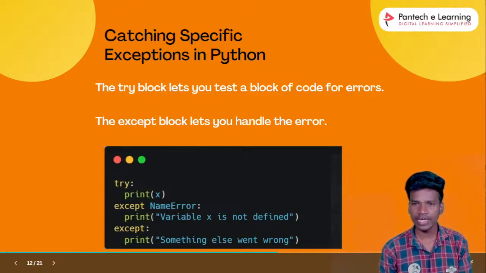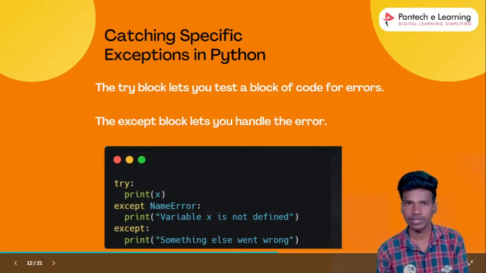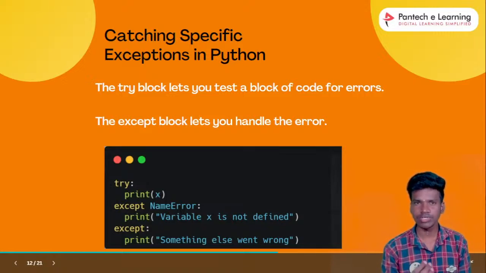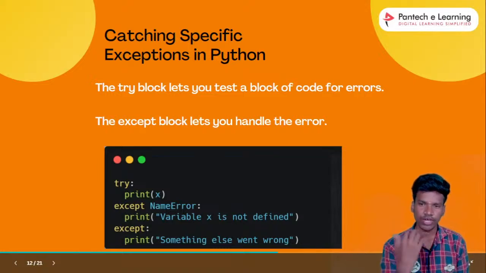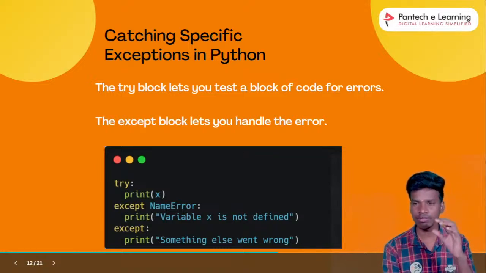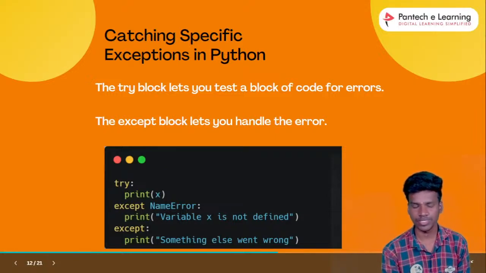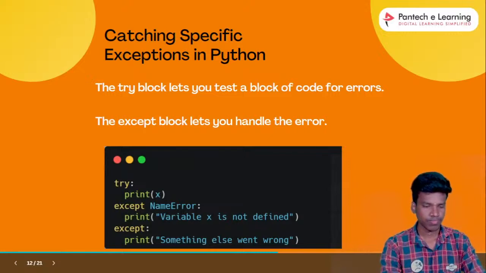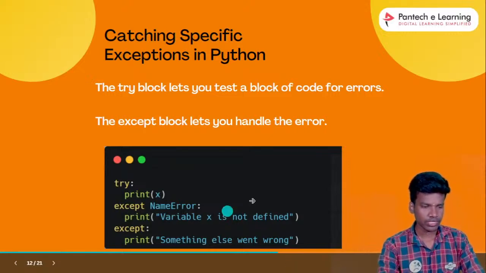But handling errors comes in multiple types, right? Like if we want to create one kind of error, that is a name error. Handling means executing one kind of statement, that is the handling method, right? If we use one kind of statement, in each statement we handle that. If it is a name error, we handle the name error only. A syntax error, we handle the syntax error only. That is why we use multiple exceptions. Okay. So this is the example for that.